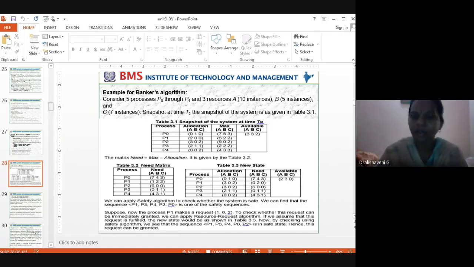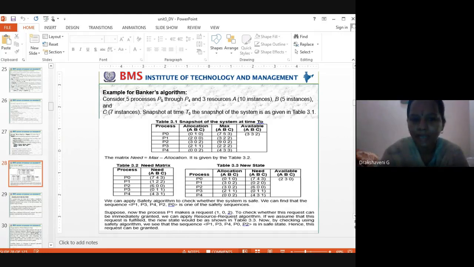Out of 10, we have already allocated some. Out of 5, we have already given. Out of 7 C's, we have already given to them. How much do I have remaining right now? I have 3, 3, 2. Clear about this much? Okay, now come back to calculate the need.